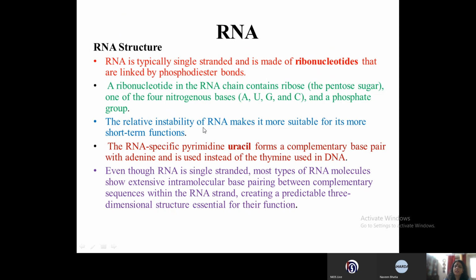The relative instability of RNA makes it more suitable for its more short-term functions. The RNA-specific pyrimidine, that is uracil, forms a complementary base pair with adenine and is used instead of thymine, which is used in DNA. Even though RNA is single-stranded, most types of RNA molecules show extensive intramolecular base pairing between complementary sequences within the RNA strand, creating a predictable three-dimensional structure essential for their function. Now you'll see this all in a diagram.